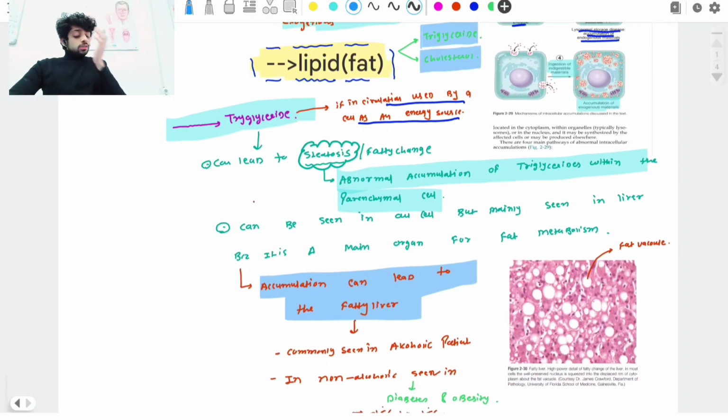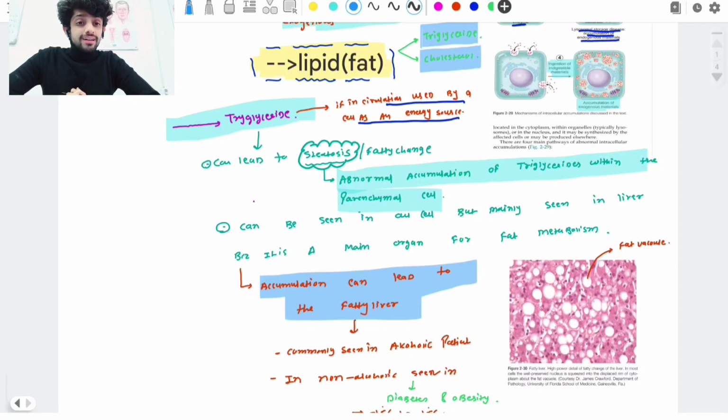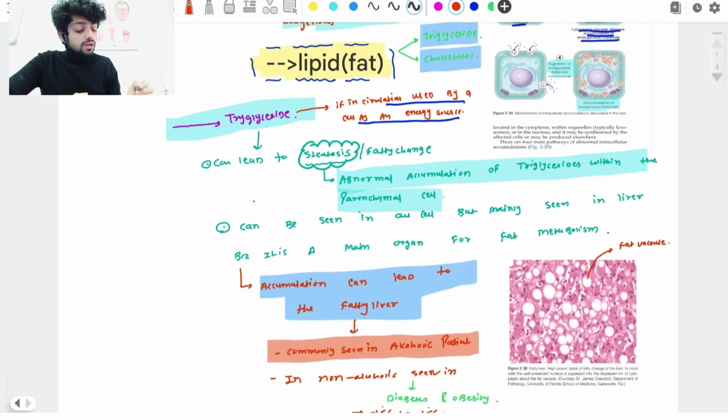Okay guys, in which patients do you commonly see fatty liver? Normally fatty liver is commonly seen in alcoholic patients. Why is it commonly seen in alcoholic patients? Because as you know, alcohol damages our liver, so our liver is not able to metabolize substances. The liver is not able to metabolize the fat, so that fat goes and accumulates inside the liver. That's why it is most commonly seen in alcoholic patients as compared to non-alcoholic patients.